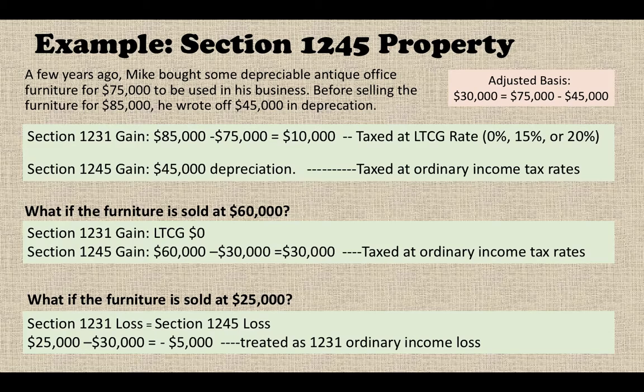Here, the loss is a Section 1231 loss, as well as a Section 1245 loss. The loss is $5,000. This will be treated as a 1231 ordinary loss, so it will be used for your ordinary income deductions to offset ordinary income. So that's the example of Section 1245 property.